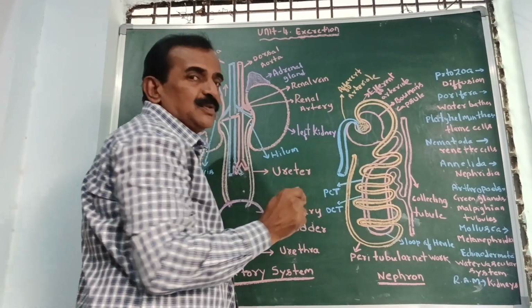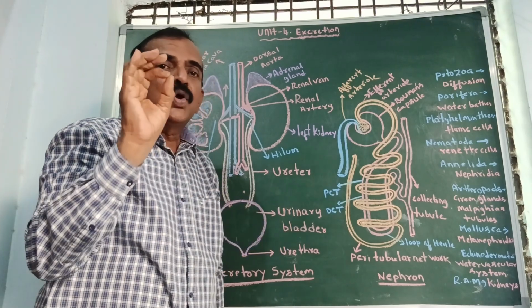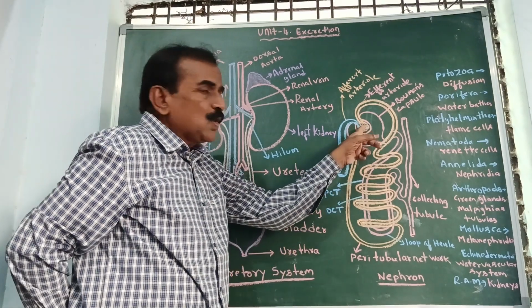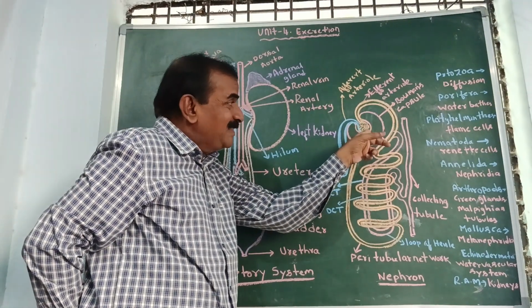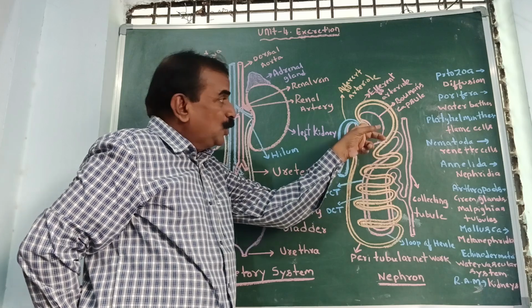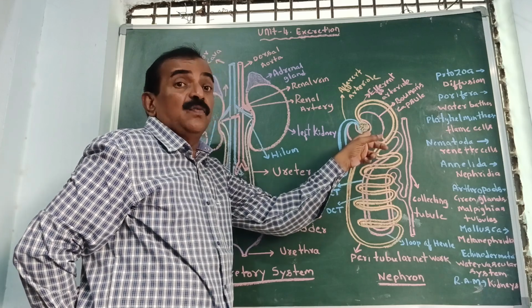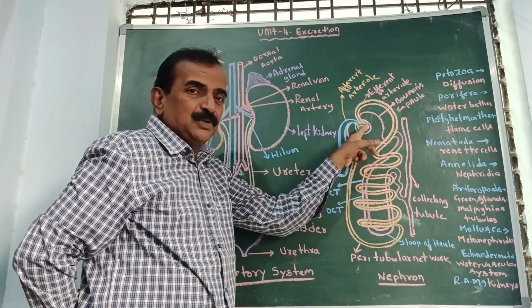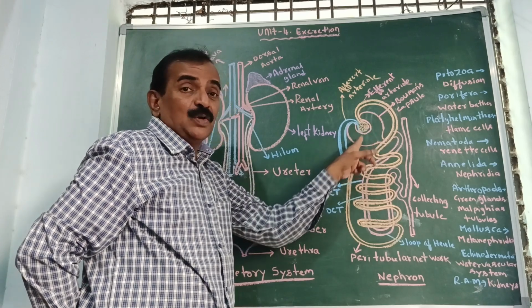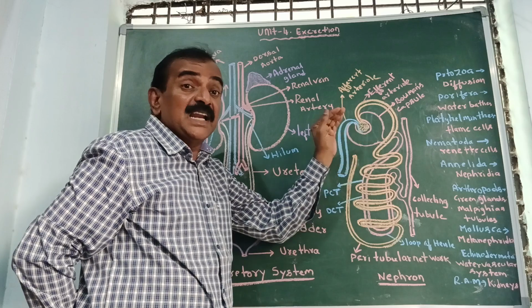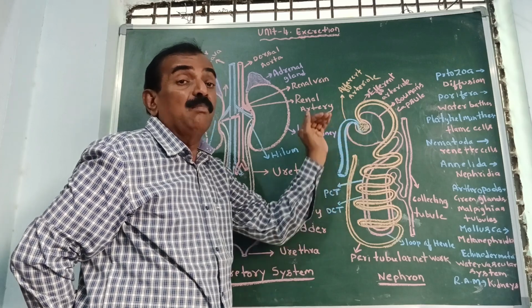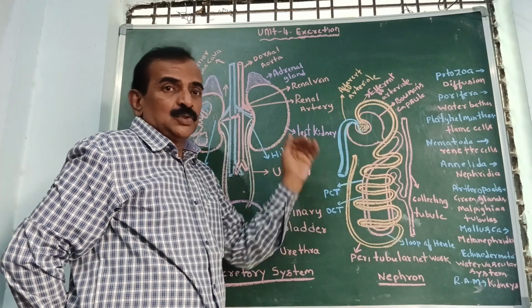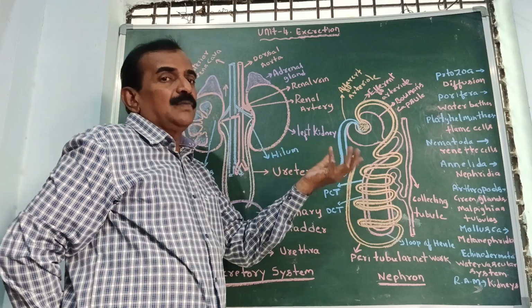In the Bowman's capsule, we can see the presence of the glomerulus. Below the glomerulus, filtration of blood takes place. So Bowman's capsule together with the glomerulus is called the renal capsule or Malpighian capsule.